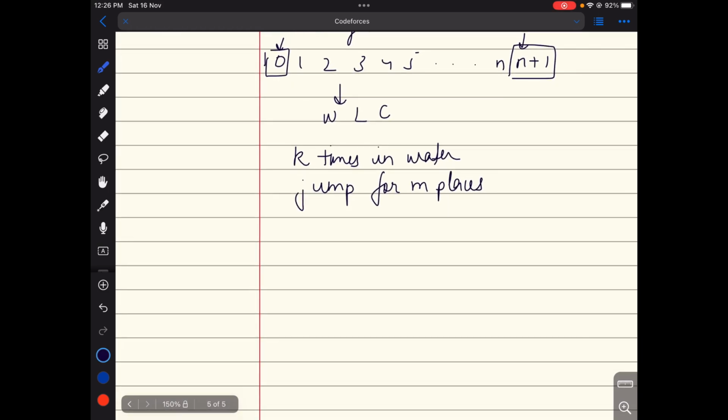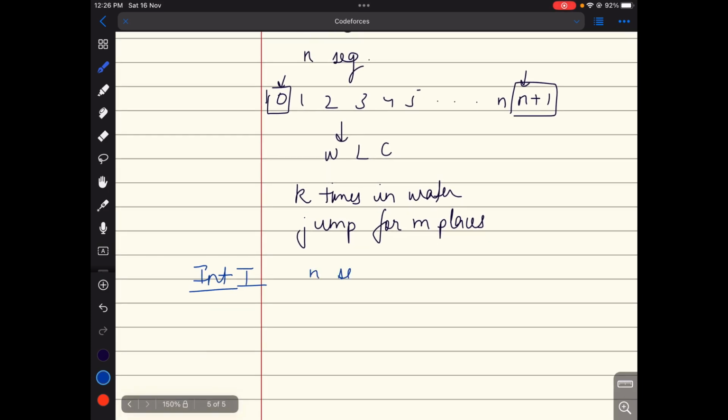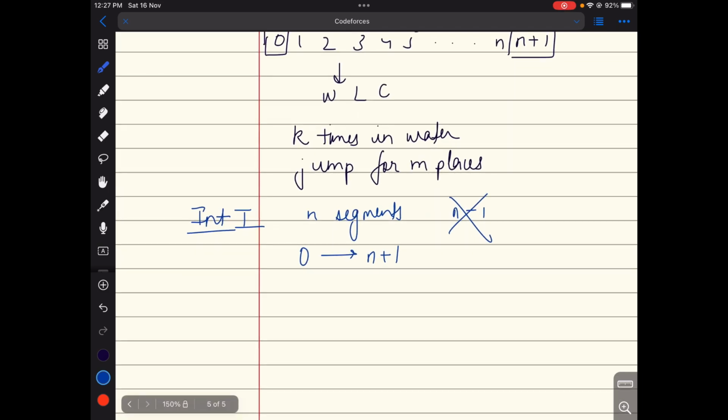So now coming to the first intuition which we can get, we have n segments. First thing, it is not n minus 1, it is rather n, because we are going from 0 to n plus 1. The next thing is we have two operations again, and those operations are either we can swim or jump.